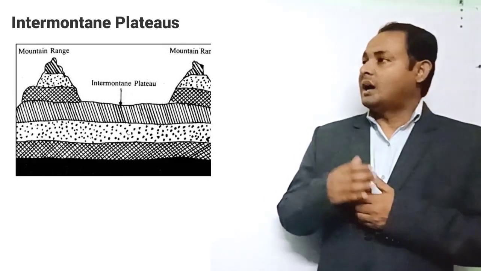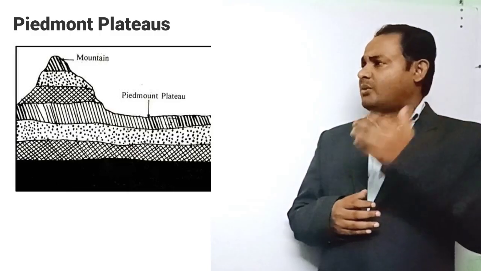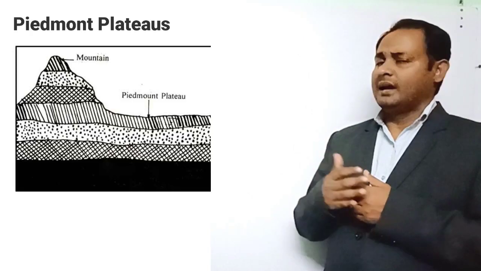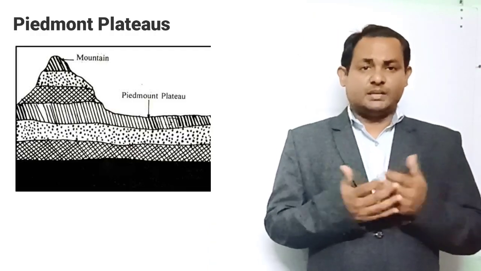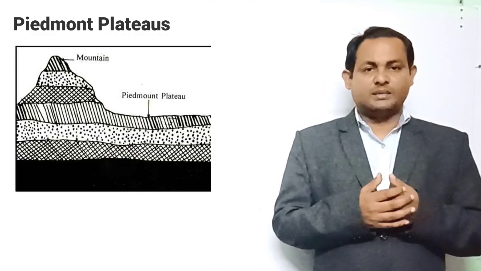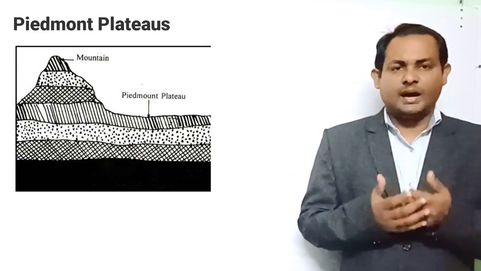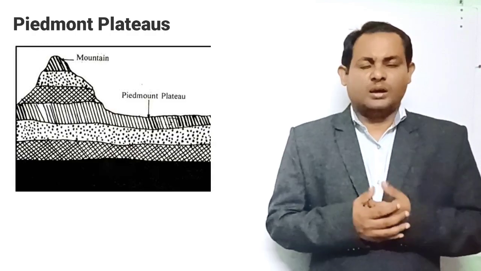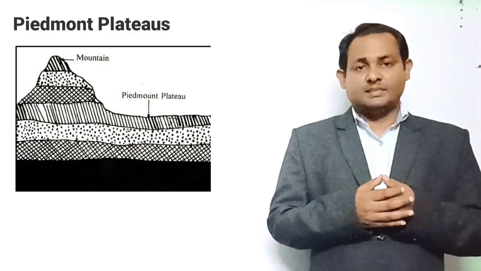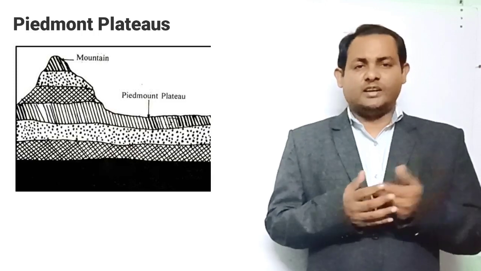Next there is the piedmont plateau. This is a plateau situated at the foot of a mountain, bordered on the other side by a plain, and is called a piedmont plateau. The word piedmont means foot of the mountain. There are also plateaus of denudation, where areas once as high as mountains have now been reduced to the foot level of the mountain by various agents of erosion. The Malwa plateau is an example of a piedmont plateau.